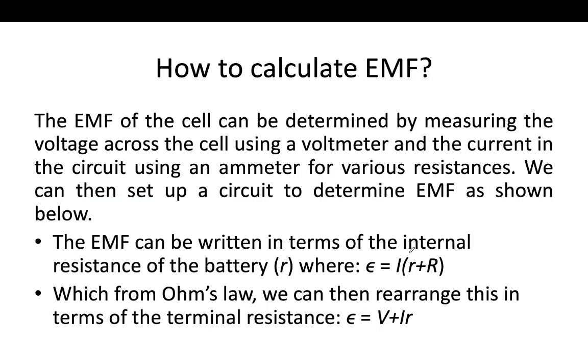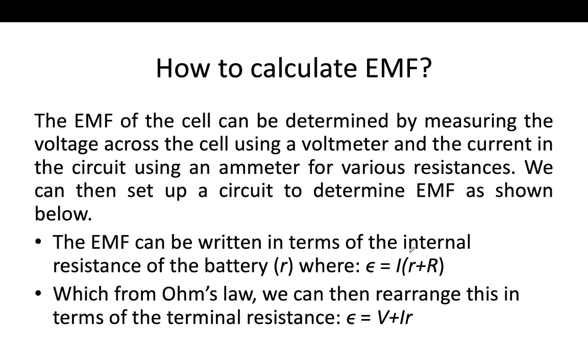So how will we calculate the EMF? The EMF of the cell can be determined by measuring the voltage across the cell using a voltmeter and the current in the circuit using an ammeter for various resistances.